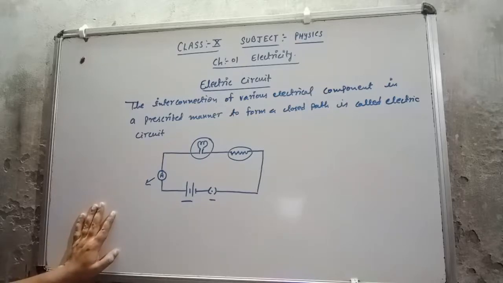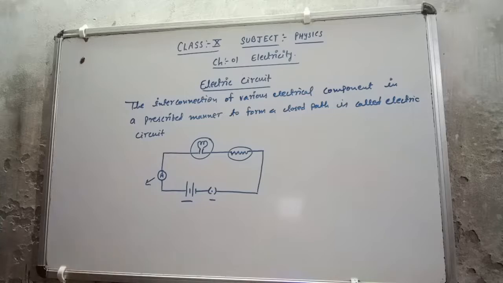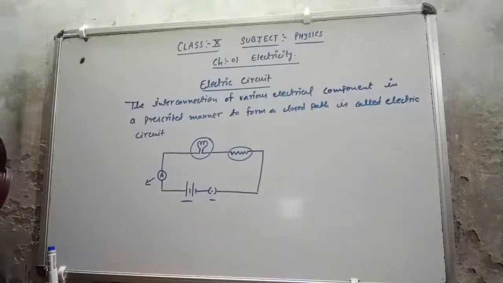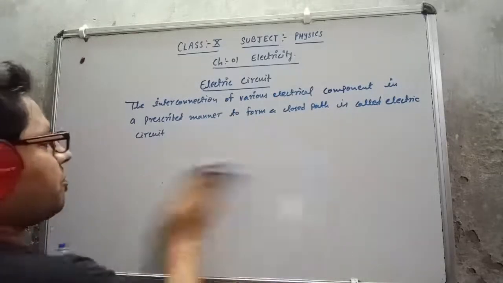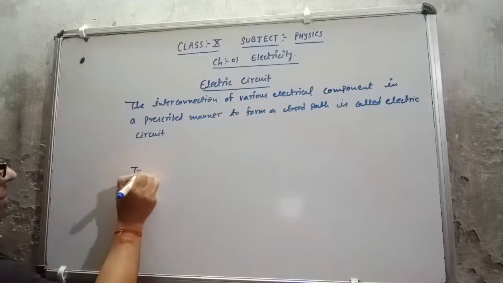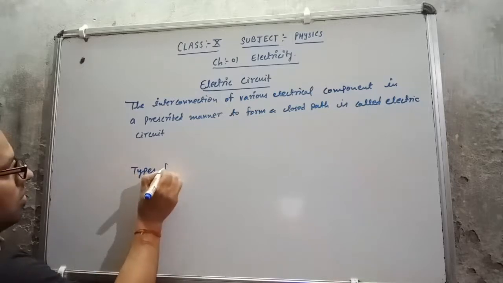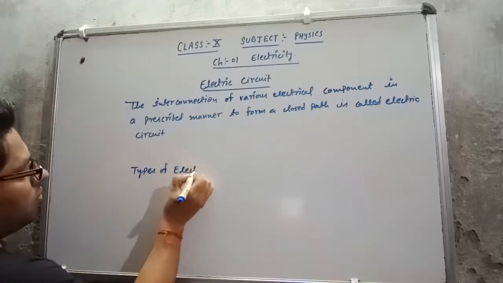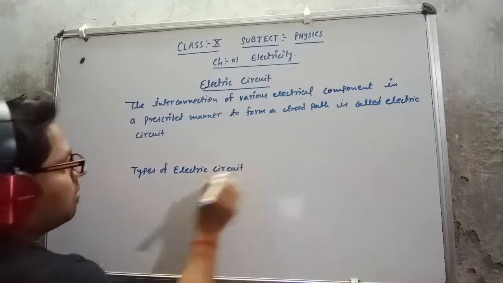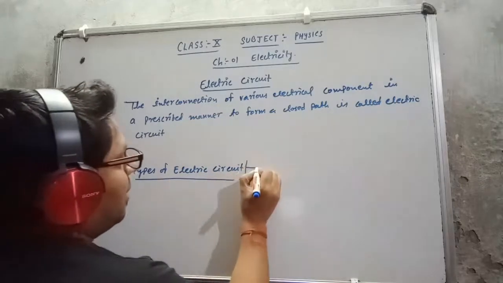Now there are two types of electric circuit. If I talk about the types of electric circuit, then there are two types.